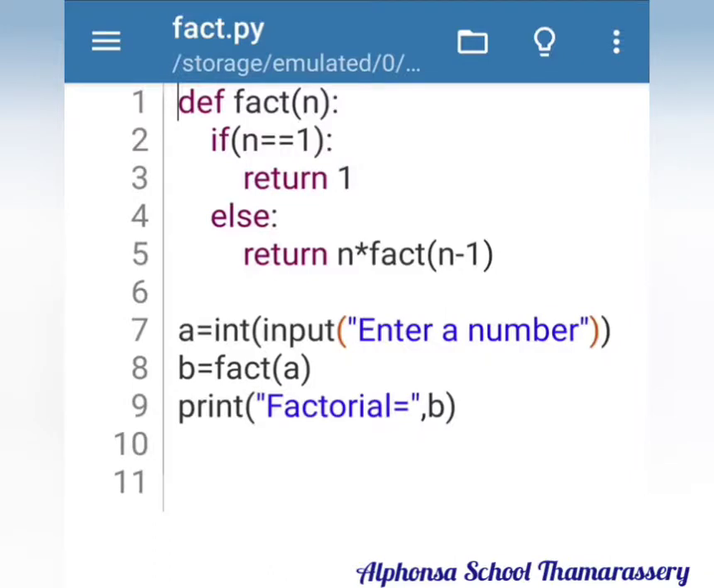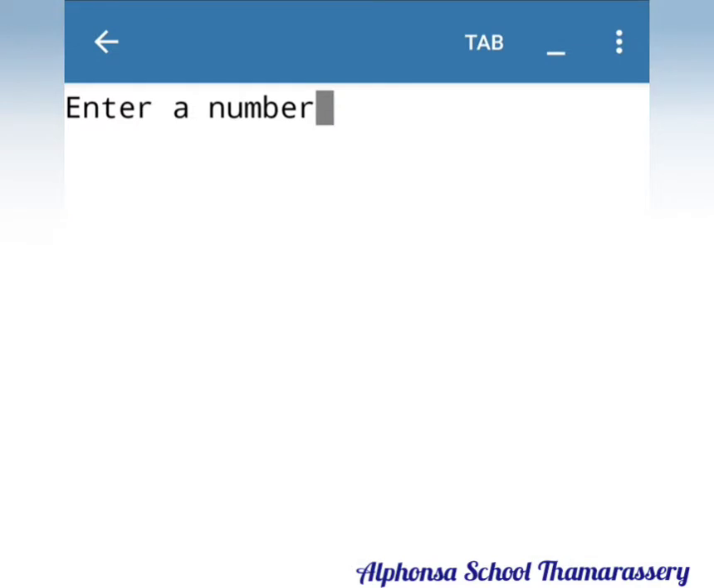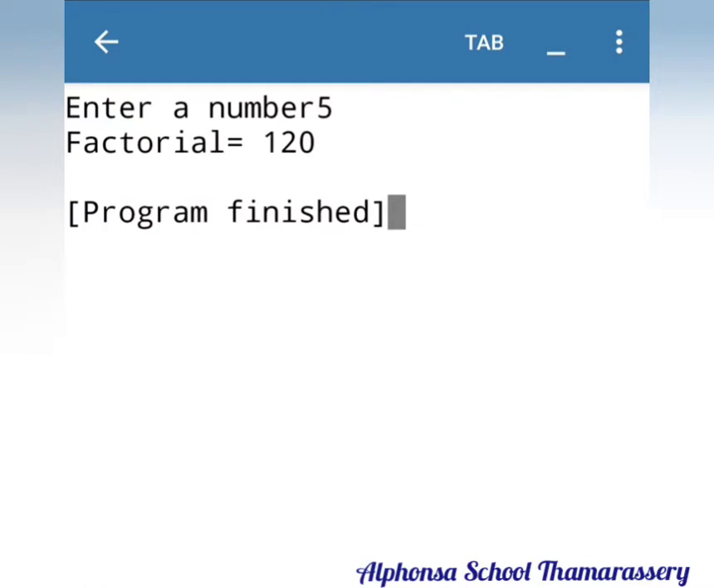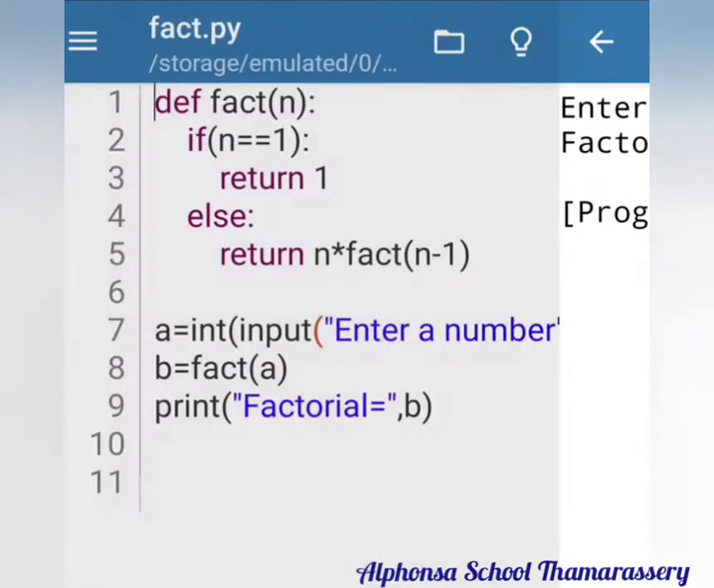Here the function name is fact, and if n equal to 1 is the base case, and the else part, return n into fact of n minus 1, is the recursive case. So in the base case we are returning 1, and in the recursive case we are returning n into fact of n minus 1. And we can execute the program. I give 5 as the number and the factorial is 120.